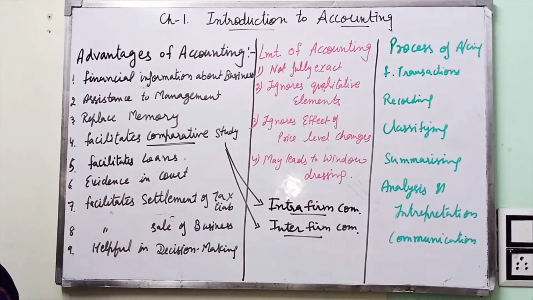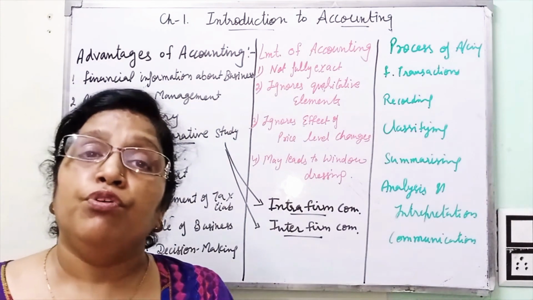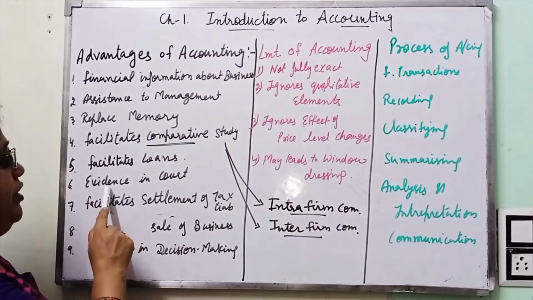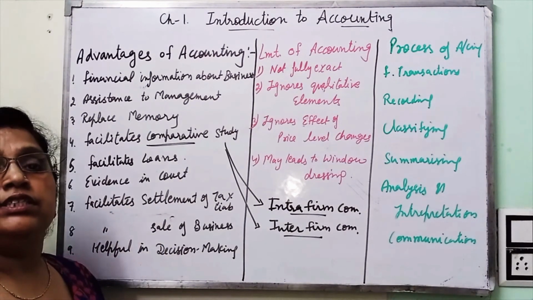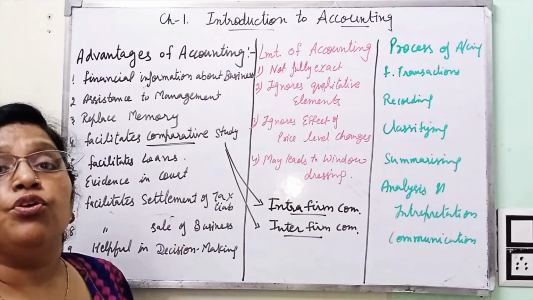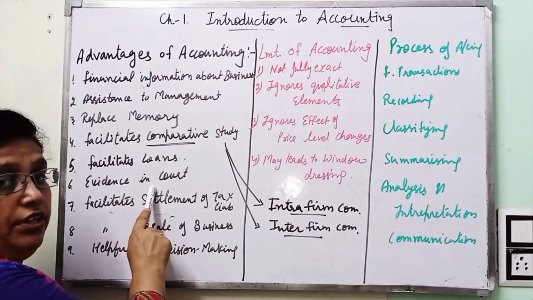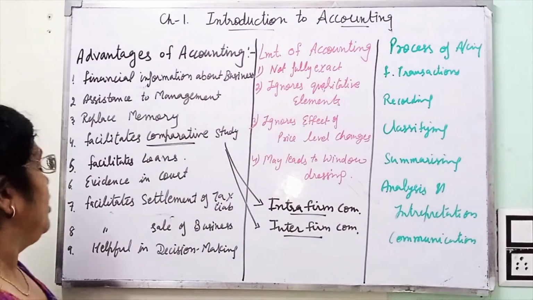Evidence in court: if any person sues you in court, or you want to sue any person in court, then the accounts are the real evidence, proof. That's why in accounting we always say erasing and cutting is not valid. They are the evidence in the court, so there must not be any erasing or any cutting.